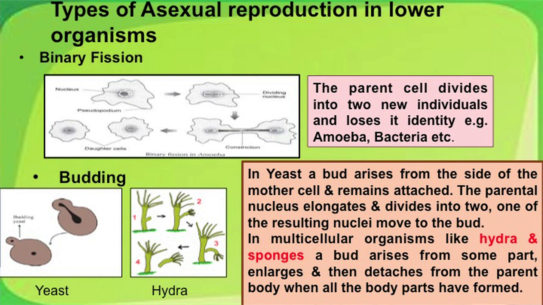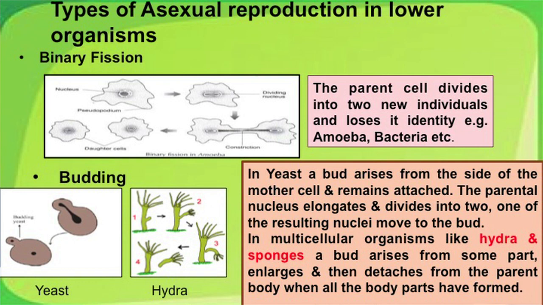Budding in yeast, which is again a unicellular organism, takes place by a projection formed at any one of the ends of the cell and followed by elongation of the nucleus, which is pinched off. One part of it goes into the bud and the other part remains in the parent cell. Here the parent cell continues to exist.